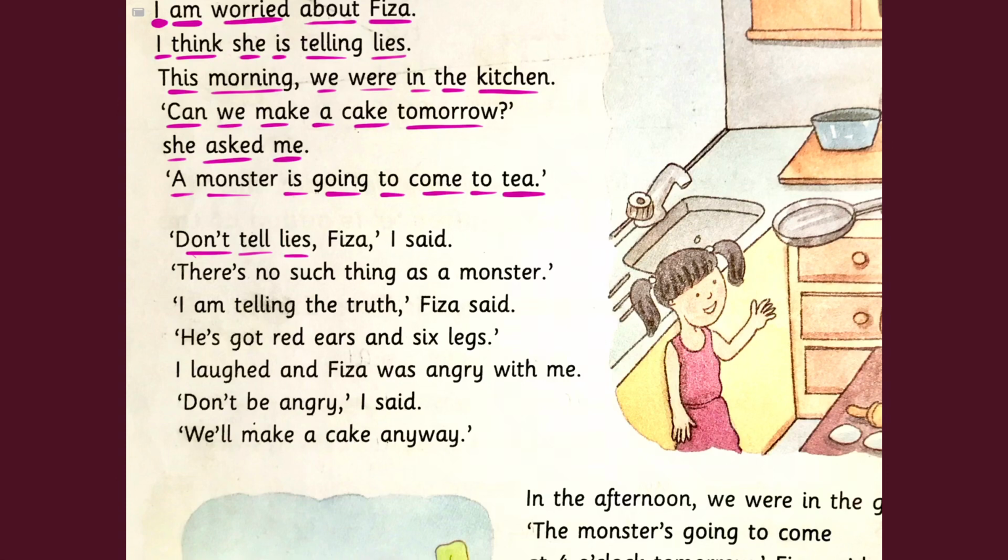Don't tell lies, Fizza, I said. There is no such thing as a monster. I am telling the truth, Fizza said. He's got red ears and 6 legs.